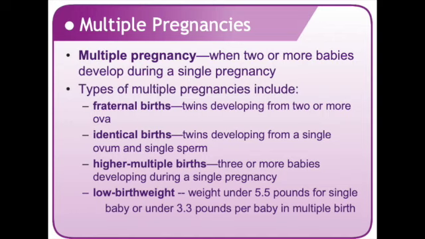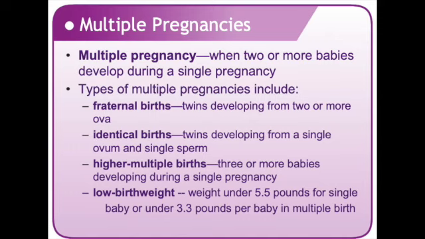If the ovum does not completely split, the babies will become conjoined twins. The bodies of these twins are joined in one or more places. They may share external body parts such as legs or internal organs such as the liver. Conjoined twins occur in about 1 in 250,000 live births.